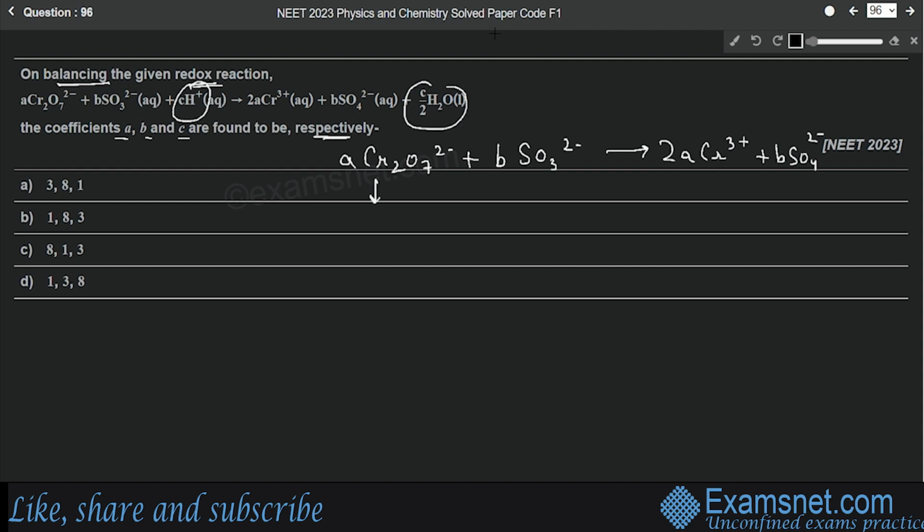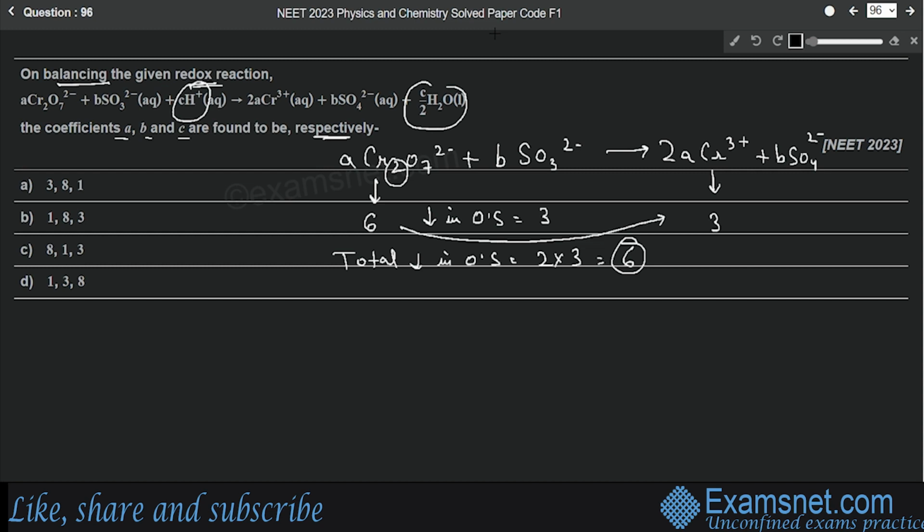The oxidation state of each chromium atom is +6, whereas on the right hand side the oxidation state of each chromium is +3. So we can say that there is a decrease in oxidation state of chromium, and the decrease for each chromium is 3. But here there are 2 chromium, Cr2, so for 2 chromiums the decrease in oxidation state will be 2 into 3, that is 6. Now this is important.